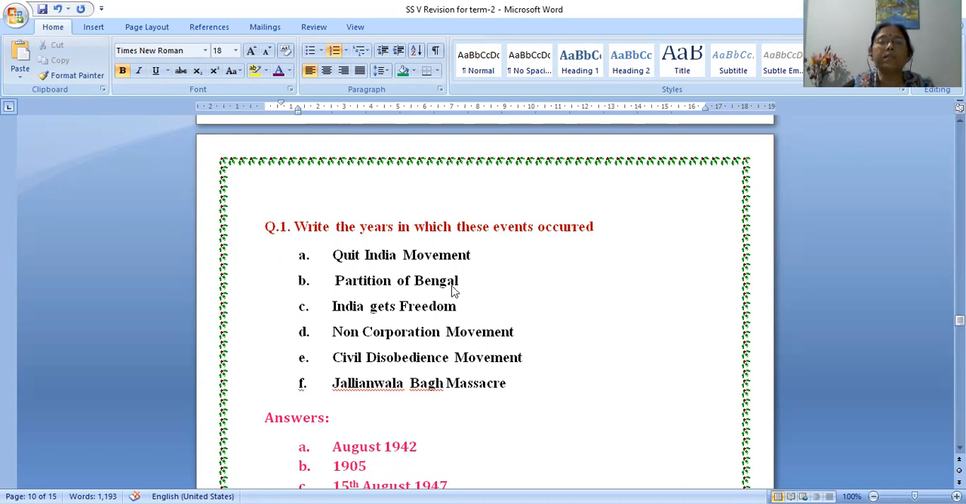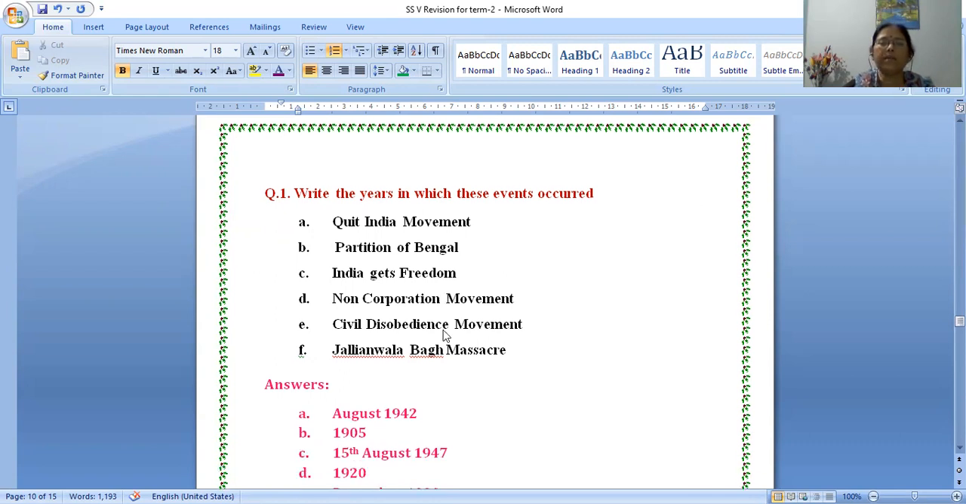Second one, partition of Bengal. Which year did it take place? 1905. Yes, partition of Bengal, 1905. India gets freedom. You know very well, this took place on 15th August 1947. We celebrate it as Independence Day, that is 15th August 1947.